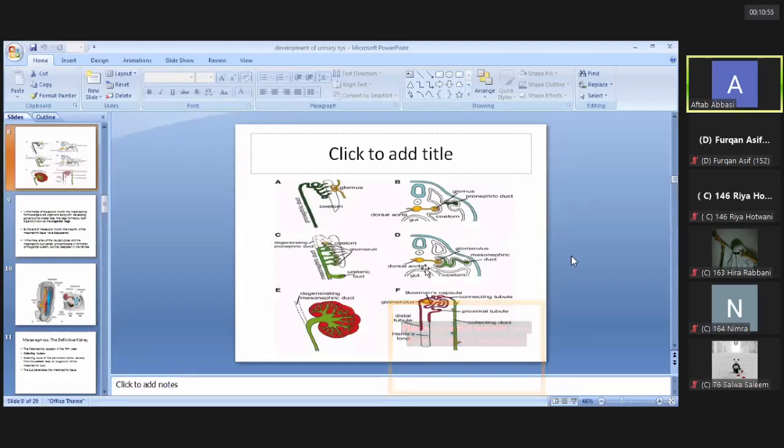Mesonephros develops into smaller tubules. These are the S-shaped tubules. At one end it contains the glomerulus along with the Bowman's capsule, and distally it ends in the mesonephric duct. Later on, all the remnants also degenerate or disappear.